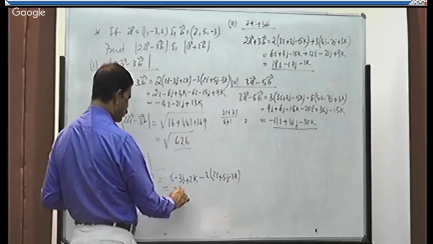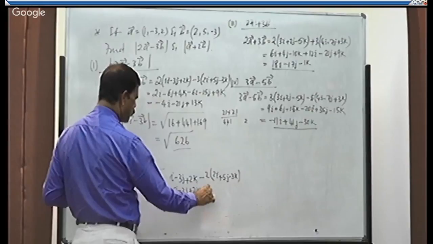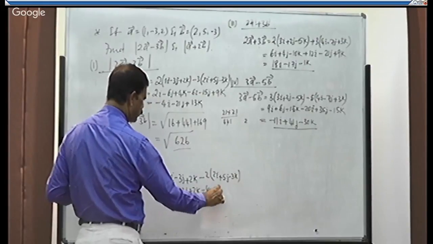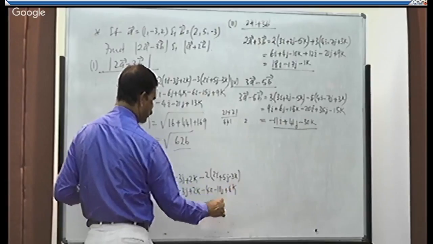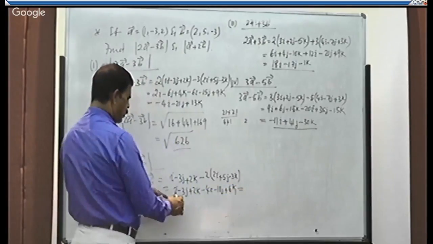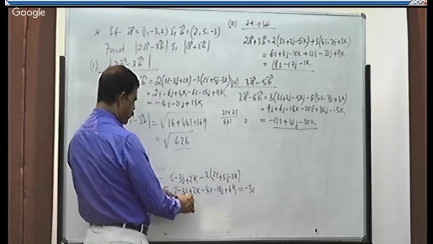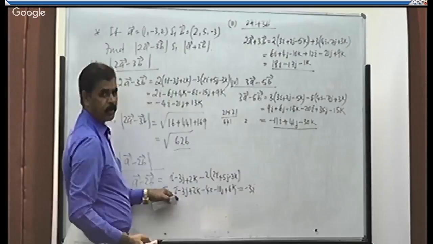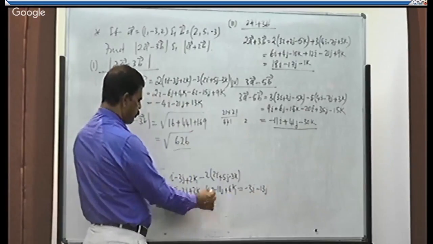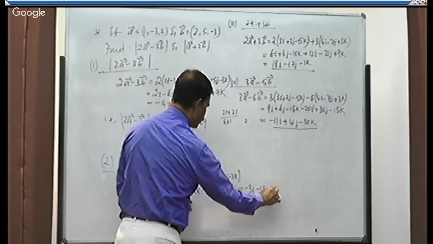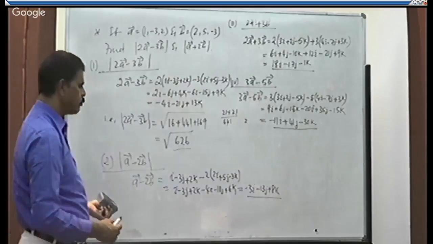That is equal to i minus 3j plus 2k minus 2 into 2, 4i, minus 10j, minus into minus, plus 2 threes are 6k, which is equal to i minus 4i, it is minus 3i, minus 3j minus 10j, it is minus 13j, plus 2k plus 6k, it is plus 8k. This is a minus 2b.